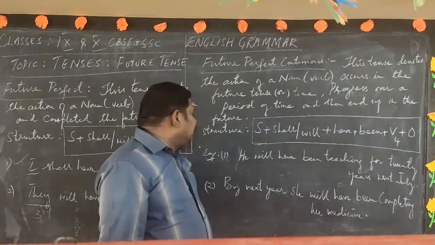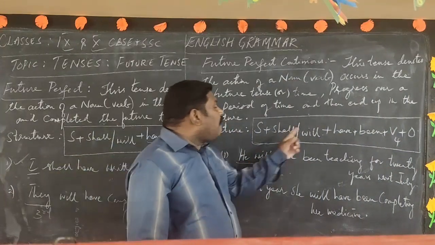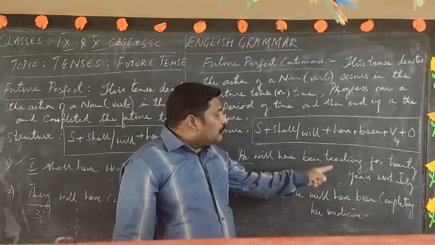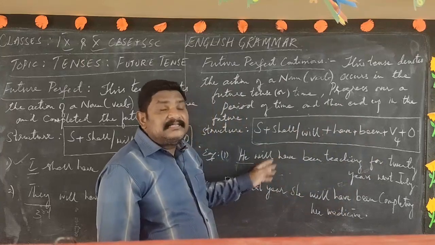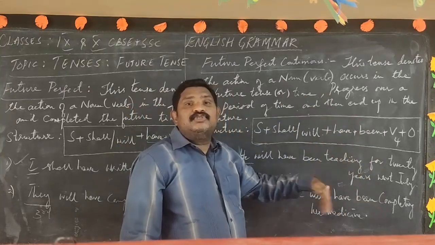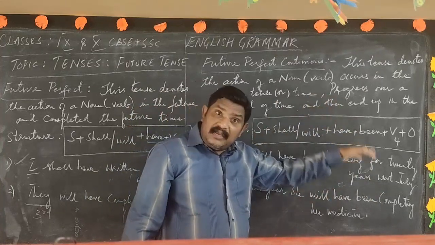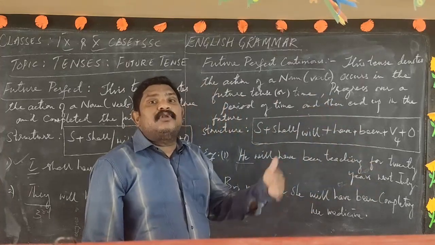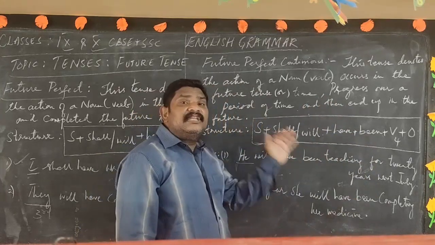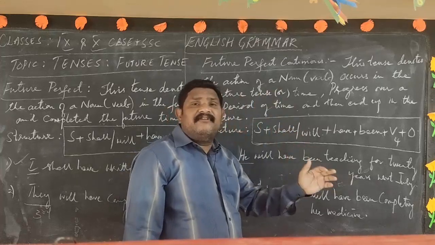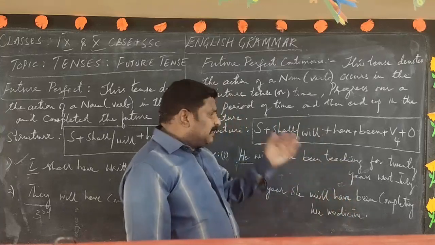So what is the sentence? Let us see. I have taken the third subject singular. He will have been teaching for 20 years next July. So what is the meaning of this sentence? By next July, how many years will he have been teaching? He will have been teaching 20 years by next July. So next July is going to finish off his 20th year of teaching. That means the action is progressive, continuing, starts in the future, continues to a future point of time, but is expected in the present.